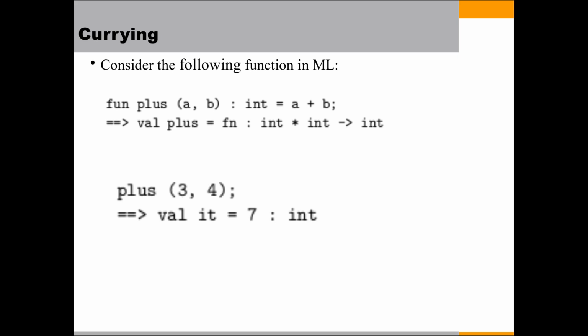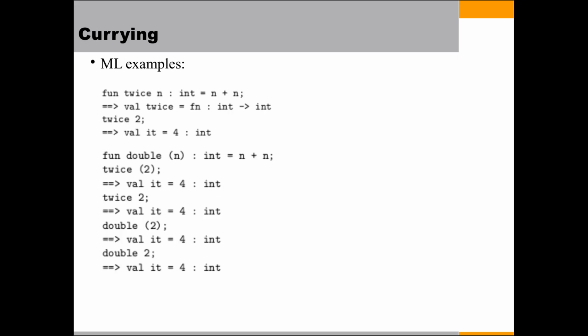Here the parentheses around 3 4 are not part of the function call syntax. They delimit the tuple 3 4. There are a number of other ML examples given. We can also declare a single argument function without parenthesizing its formal argument.